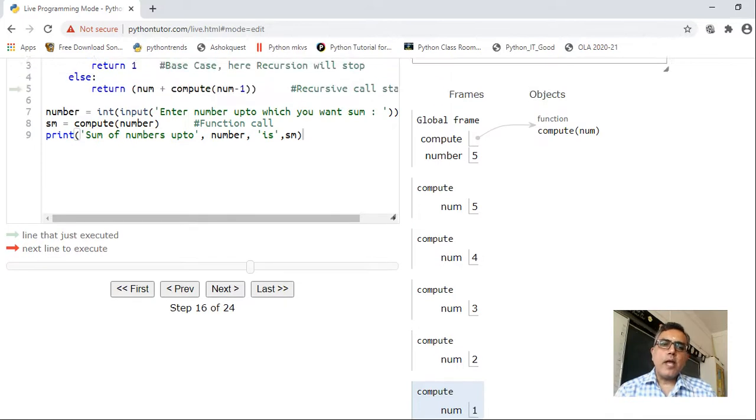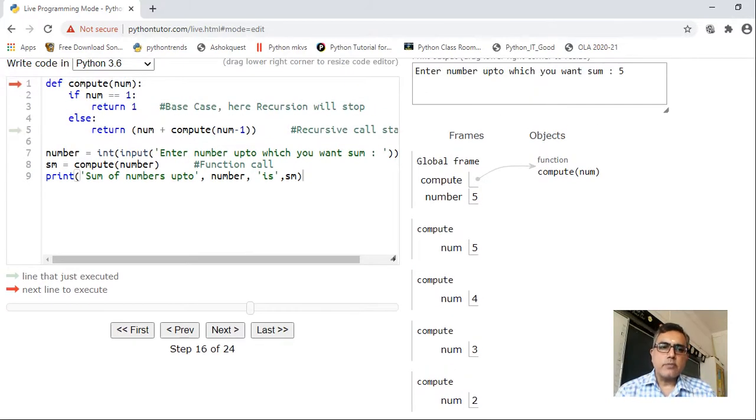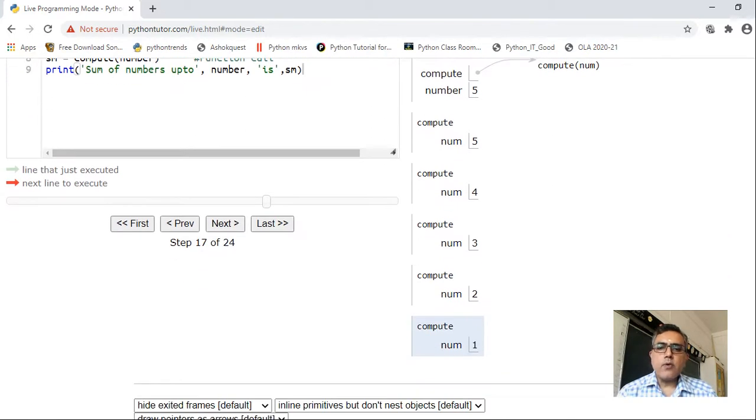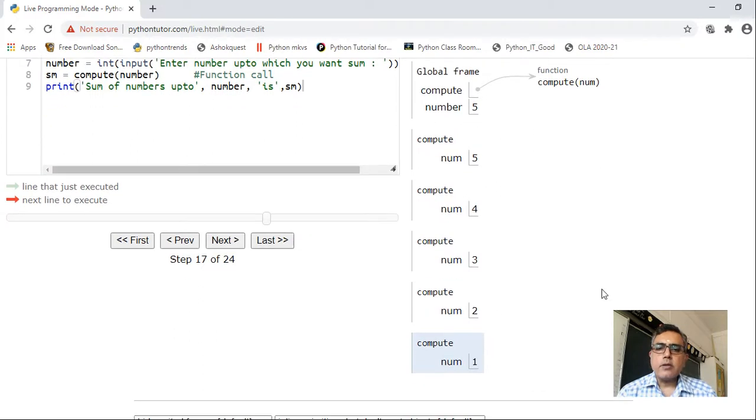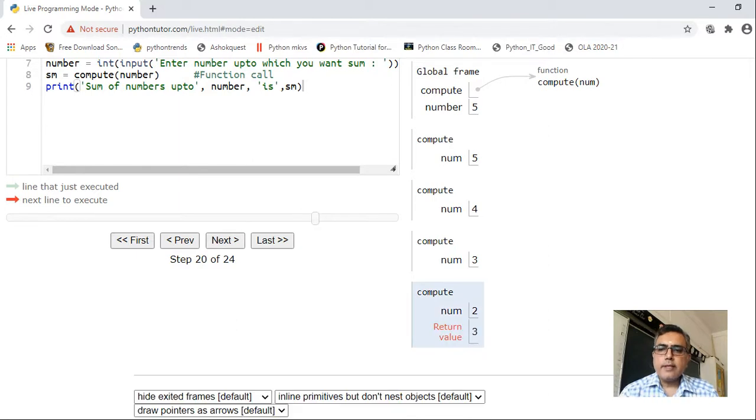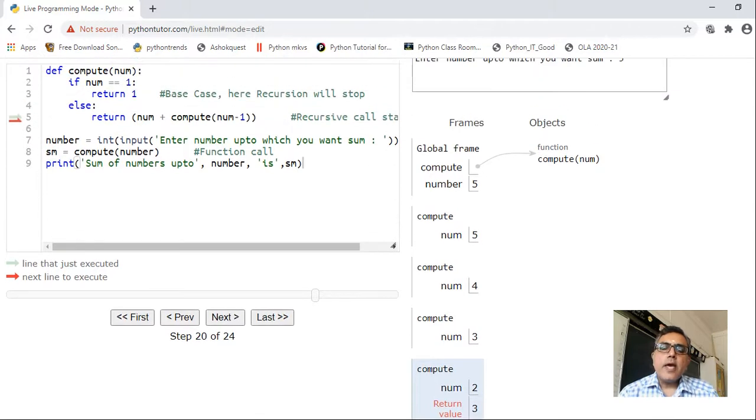Okay, now the value of num is 1. So it is executing here. If I go to next, if num is equal to 1, now here it should return 1. Here, see, the return value is 1.